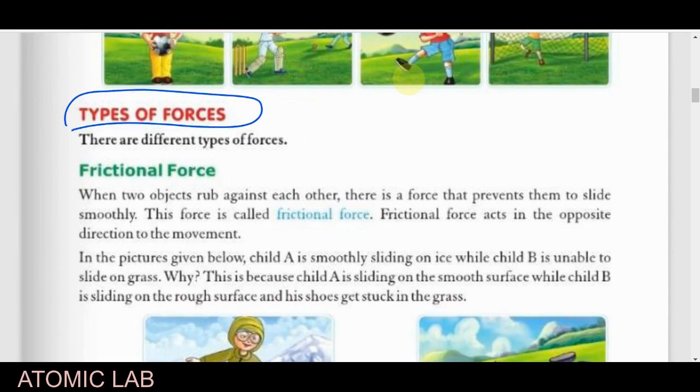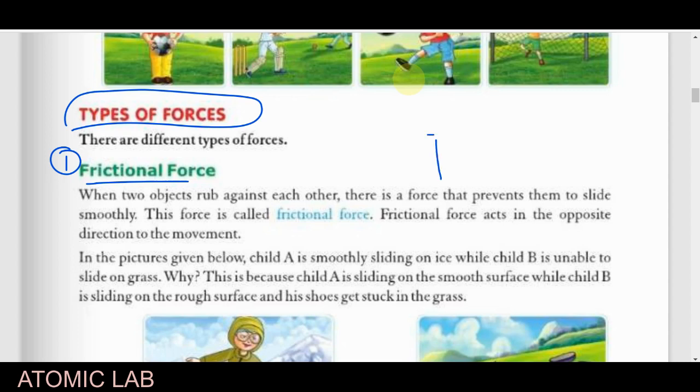Now we start here. We generally classify force into different types. The first type you will see here is frictional force. You have to remember that frictional force is exerted between two object surfaces when an object moves over the surface of another object. This force will always prevent it from sliding over the second object.